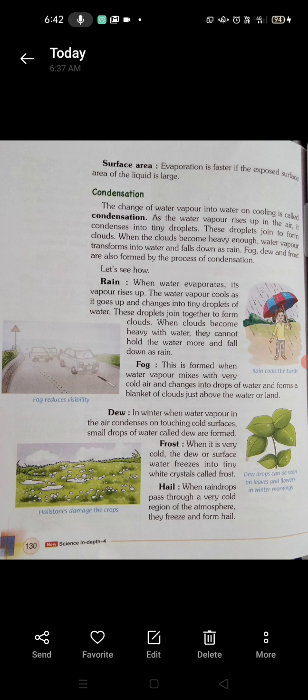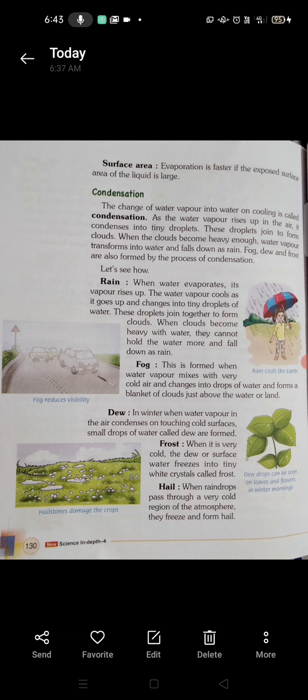In the winter season you can easily see fog, right? And fog reduces visibility. You are not able to see in the fog, right? So we should follow some safety rules while driving vehicles.